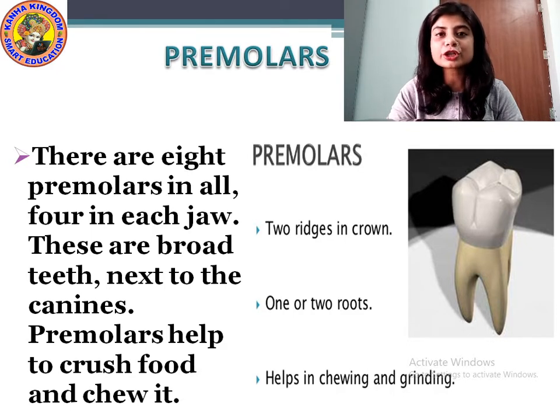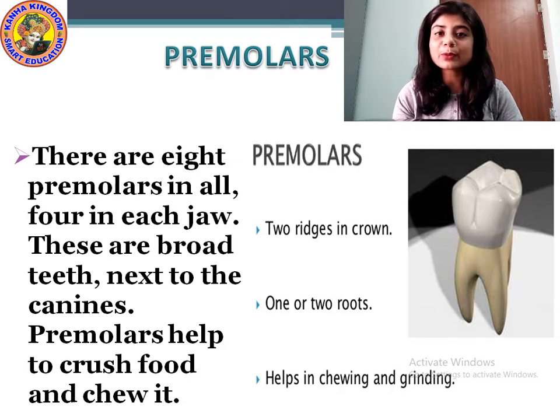How do you chew? With the incisors and the canines? No, we always chew our food inside our mouth. With the help of premolars and molars, we chew the food. Understood? So there are 8 premolar teeth in our mouth: 2 on the right side and 2 on the left side in the upper jaw, and again 2 on the right side and 2 on the left side in the lower jaw. Altogether there are 8 premolars.